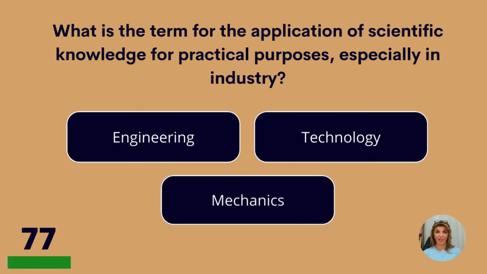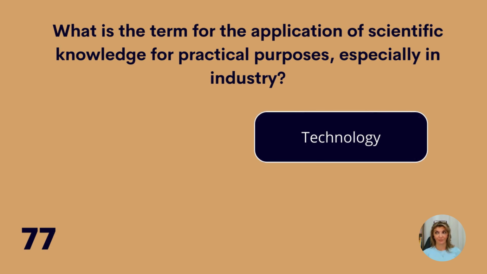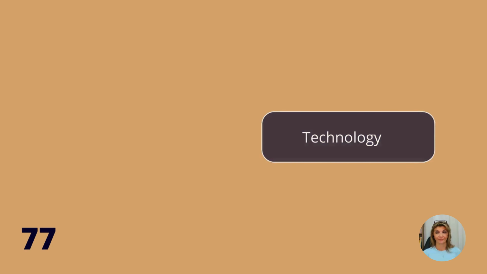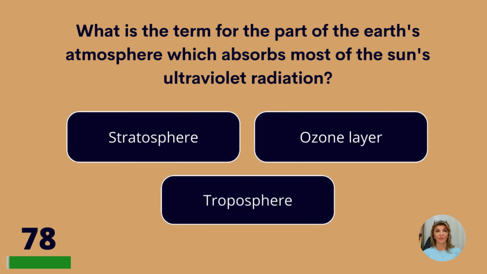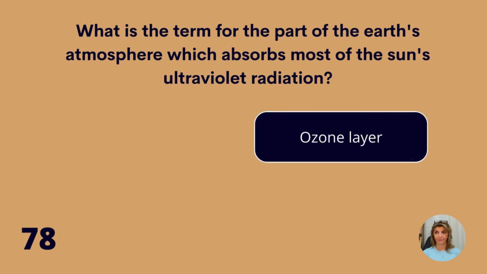What is the term for the application of scientific knowledge for practical purposes, especially in industry, engineering, technology, or mechanics? Technology. What is the term for the part of the Earth's atmosphere which absorbs most of the sun's ultraviolet radiation? Stratosphere, ozone layer, or troposphere? Ozone layer.